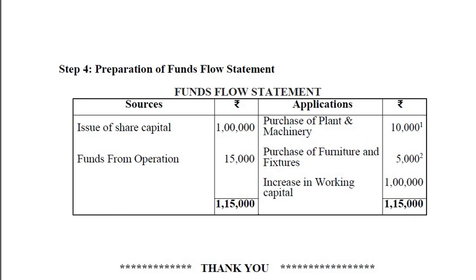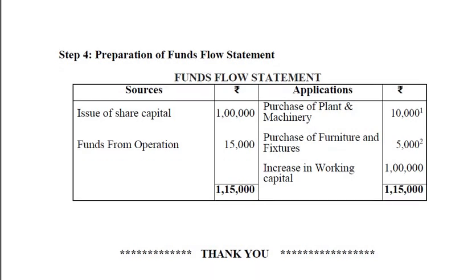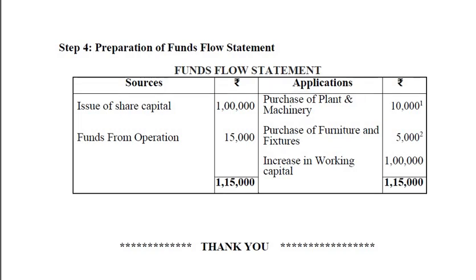You applied the funds to the purchase of plant and machinery, 10,000, and the purchase of furniture and fixtures, 5,000. You get these values from the working notes we did earlier. Then the increase in working capital, which we found in step number 3, is 1 lakh. The total on both sides will be 1,15,000. This is the statement of application and sources of funds.